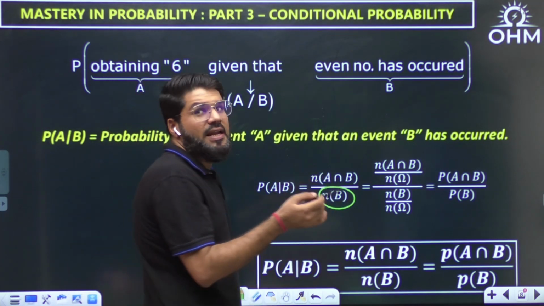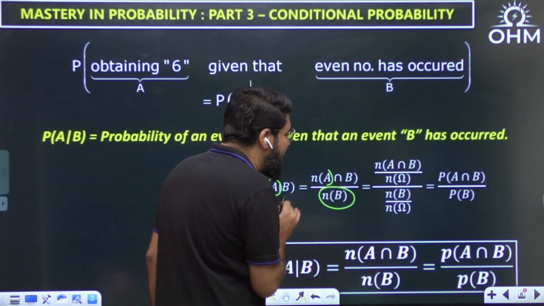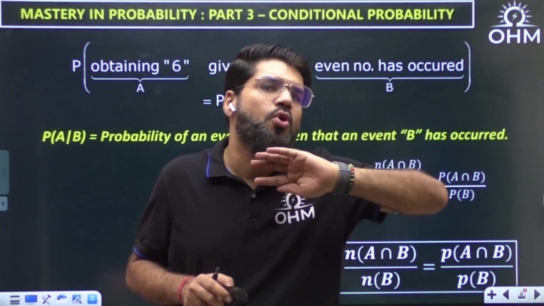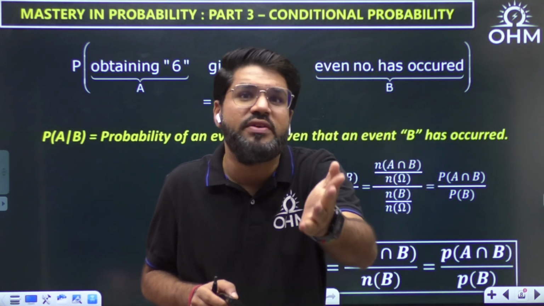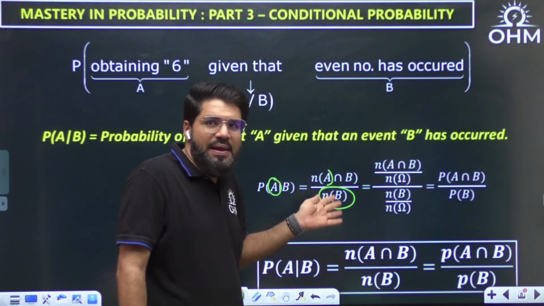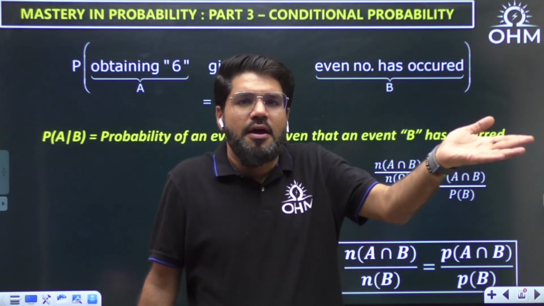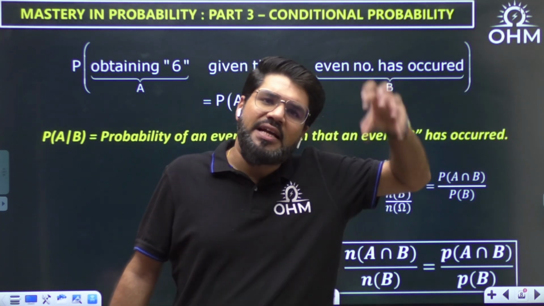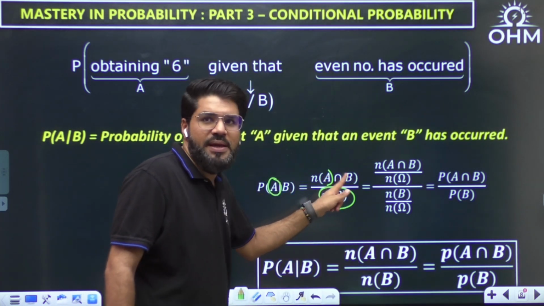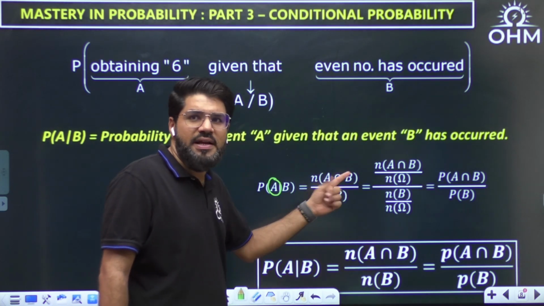Now, what is there in the numerator? Favorable. Whose probability is required? A. So, should I only write n(A)? No. Those elements of A which are within the sample space. We don't go outside the sample space. My sample space is my universe and I cannot go beyond my universe. Maybe there are some elements of A outside B, but outside B nothing occurred. Whatever has happened is within B. So the elements of A to be counted are those common with B, and that is why I use the intersection notation. So we don't write n(A) here. n(A ∩ B) divided by n(B).